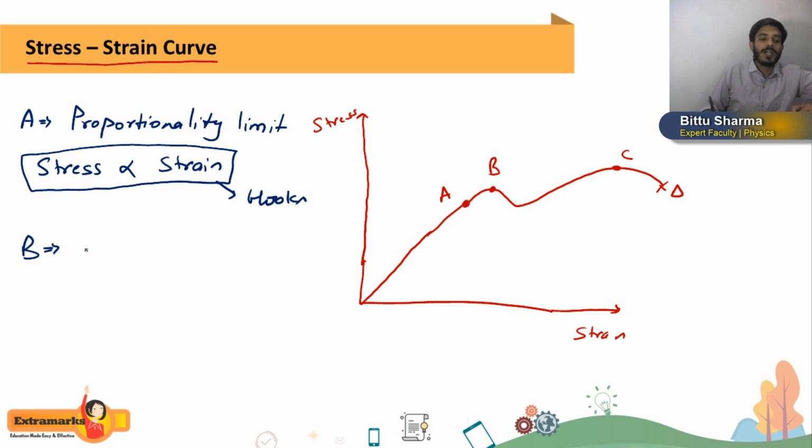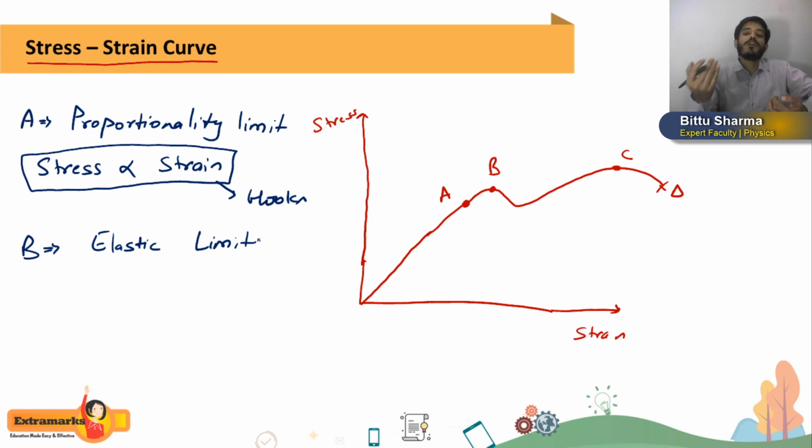What is point B? Point B is the elastic limit. Now what is this elastic limit? Try to understand. After A, students, if we apply some more force, then the length will increase as well as the strain will increase, but stress will not be directly proportional to strain. But one more thing is there: if you remove the deforming force up to point B, the body will again regain its original shape. Getting or not? The body will again regain its original shape.